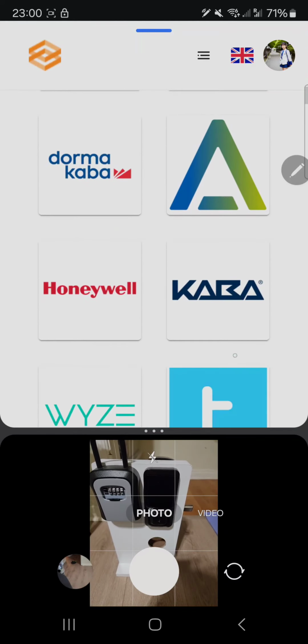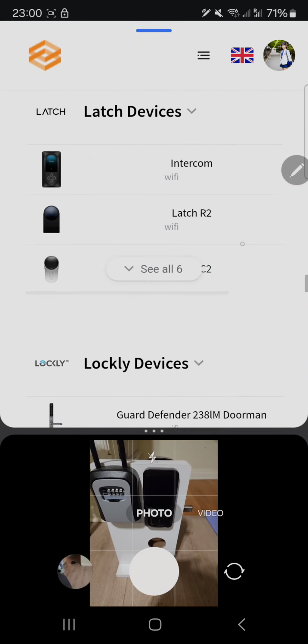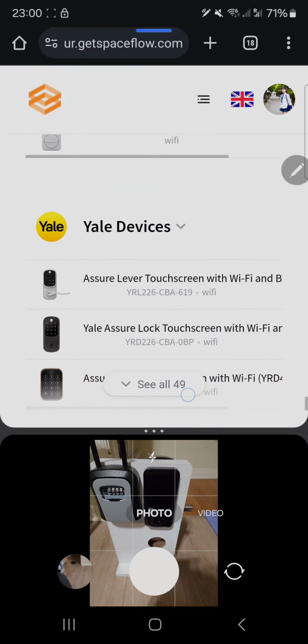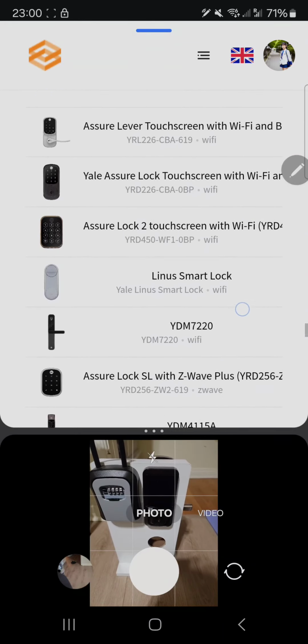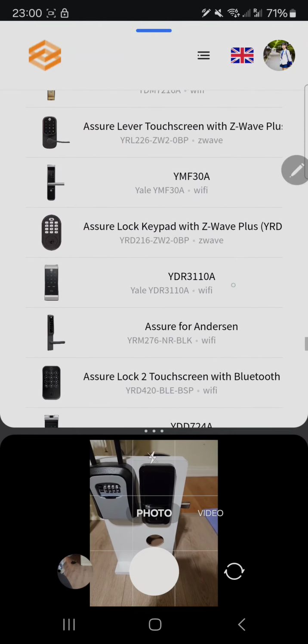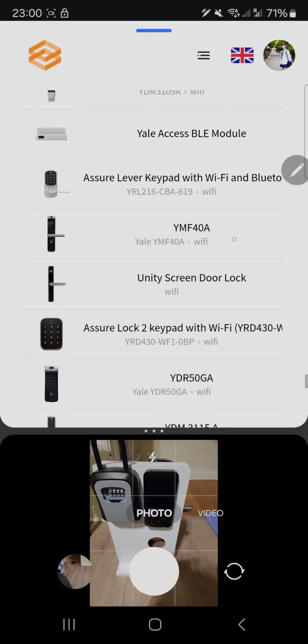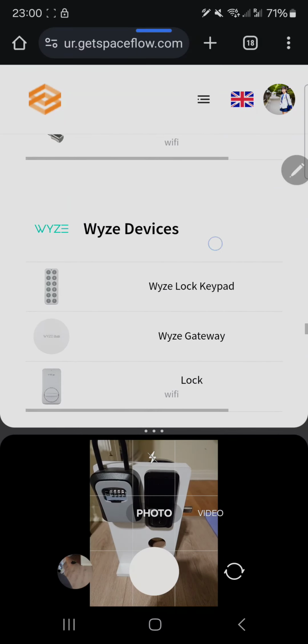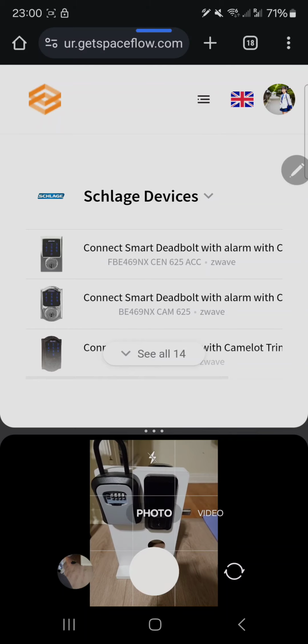TT Lock, Google Nest. And here are all the models we support. Let's take a look. For example, Yale is probably the most famous in North America. Pretty much we support all of their Wi-Fi smart locks, and you can buy your favorite smart lock and install it in your house and link it to spaceFlow and start making your rental process automatic using the spaceFlow platform.